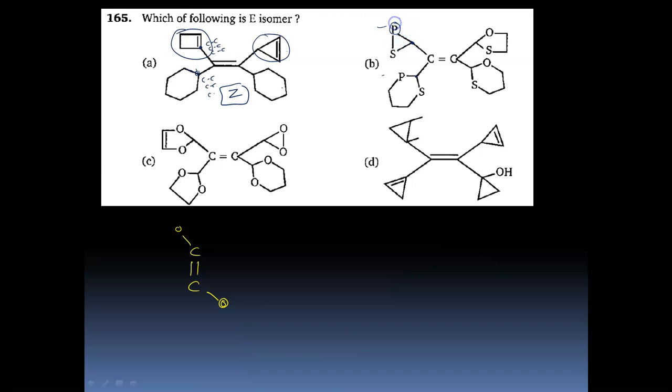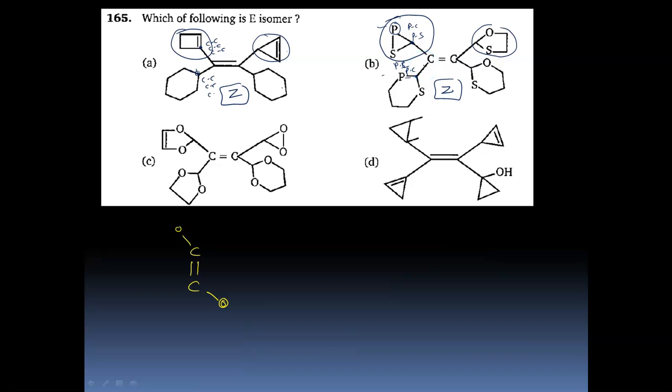For phosphorus, we have a carbon and a sulfur over here, and over here we have two carbons. So phosphorus-carbon and phosphorus-carbon, while over here we have phosphorus-carbon and phosphorus-sulfur. Therefore this will be the highest priority. By the same logic, this one is also high priority, therefore it will also be a Z isomer.